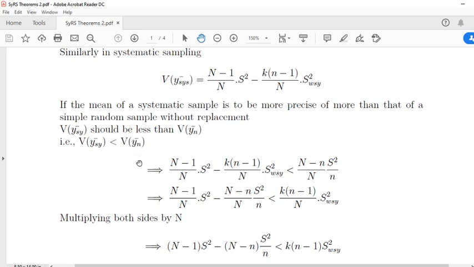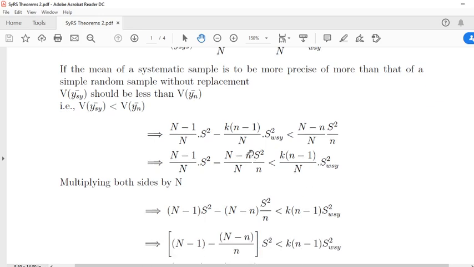Just substitute the variance of y bar sy and variance of y bar n here. This is the formula for variance of sample mean in systematic sampling, and this is the variance of sample mean in simple random sampling. This term comes here, this term goes to the left hand side.